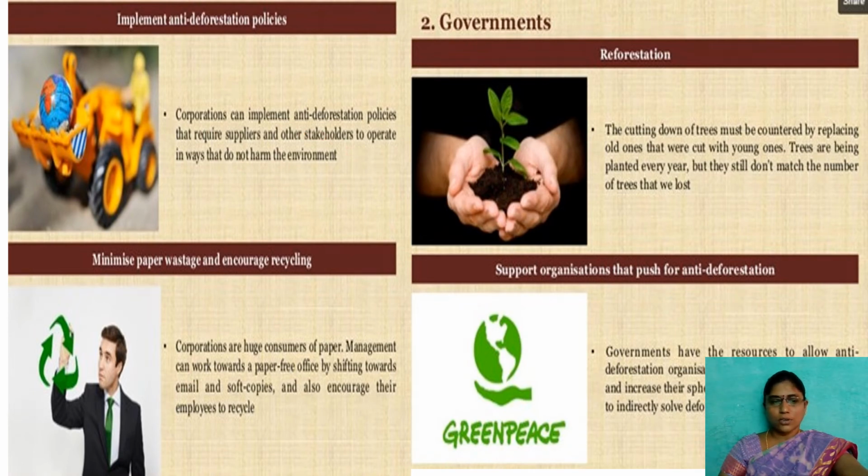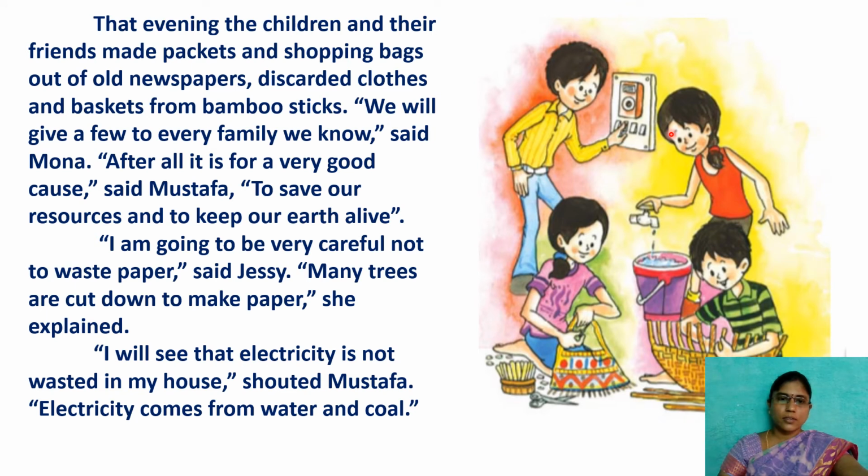A few children gathered to play. What they are doing, we'll see here. That evening, the children and their friends made packets and shopping bags out of old newspapers, reusing discarded clothes, and baskets from bamboo sticks. "We will give a few to every family we know," said Mona. "After all, it is for a very good cause," said Mustafa, "to save our resources and to keep our earth alive." So they made baskets with bamboo, bags with old clothes, and some paper bags also.